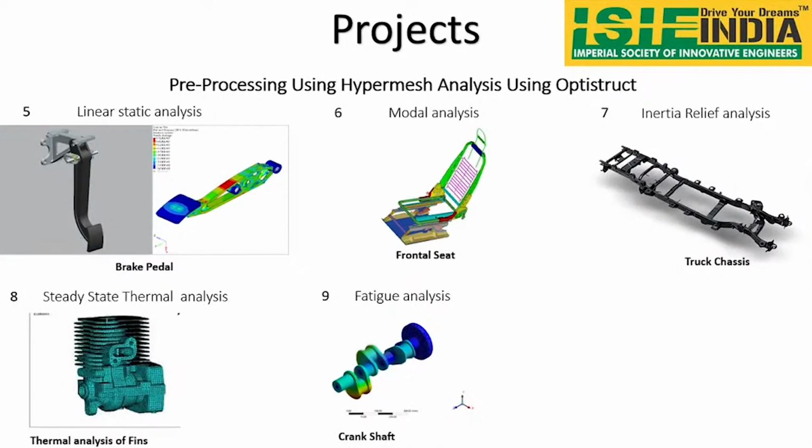So we will be doing analysis, right? So for the analysis part, we will be doing different kinds of analysis. As I said, for the brake pedals, which kind of analysis we will be doing. For the seating system, which kind of analysis we are doing. For the truck chassis, we have taken a truck chassis and we will be doing analysis. And if you see the crankshaft, it is going to continuously rotate. So due to the rotation, you will be getting the life and durability. So we will be doing fatigue analysis, and thermal analysis we will be doing for the fins. So different types of analysis we are going to perform in these courses.